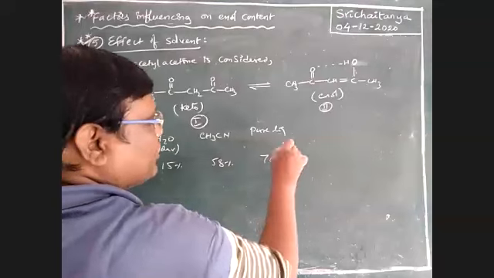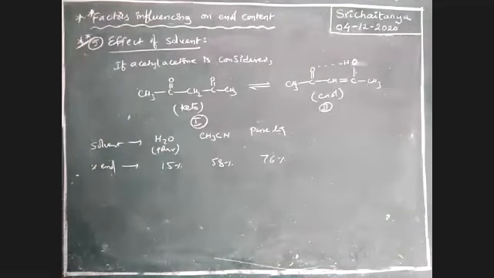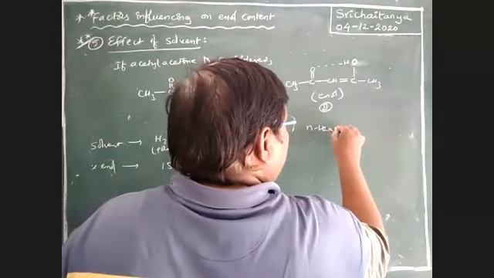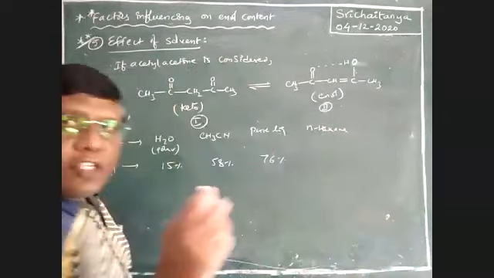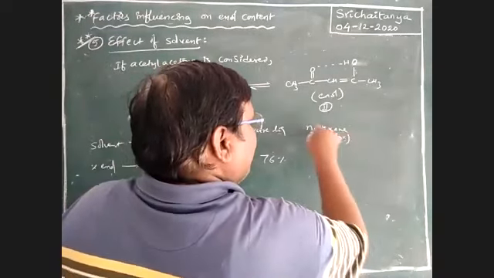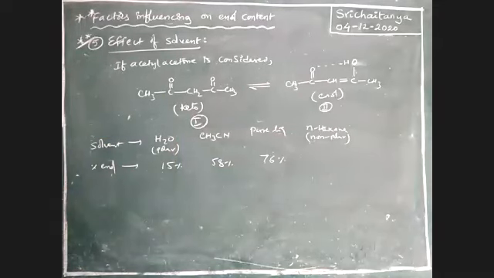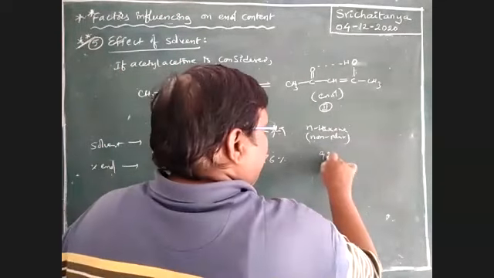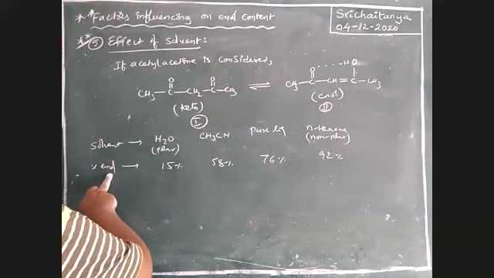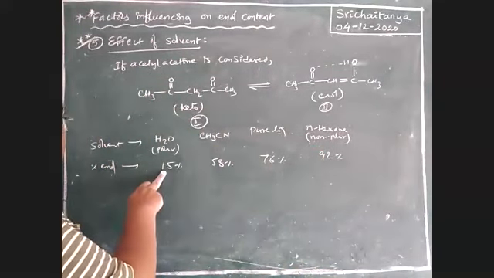In pure liquid phase, 76%. N-hexane is a non-polar solvent, and there the percentage is 92. That means in non-polar solvents, the percentage of enol content is more, and in polar solvents, the enol percentage is less.